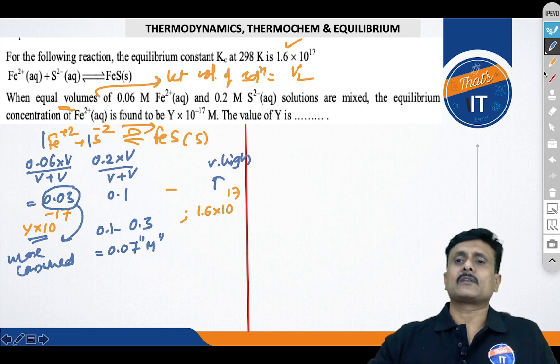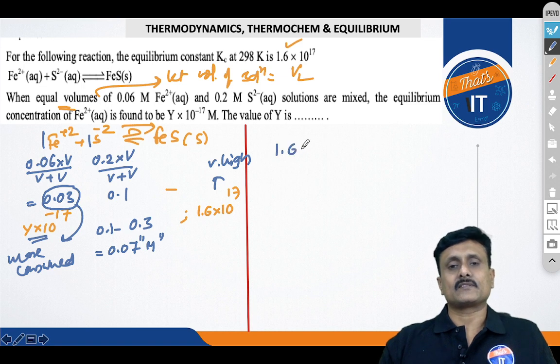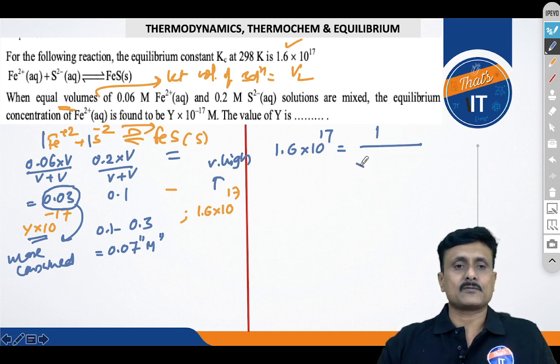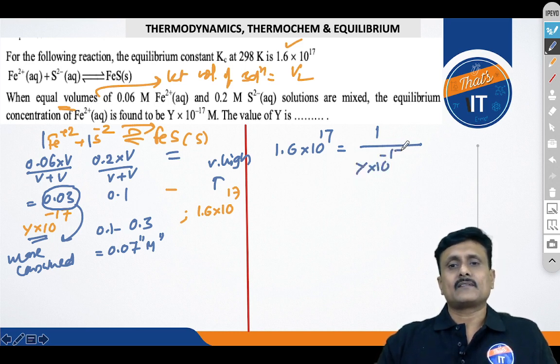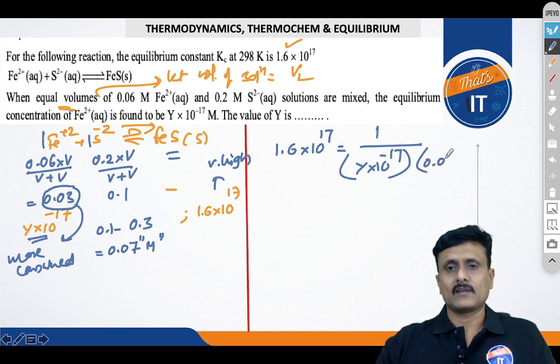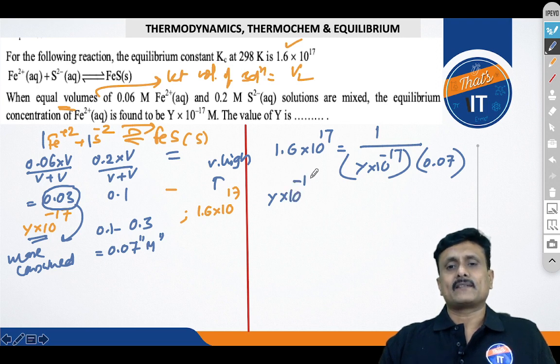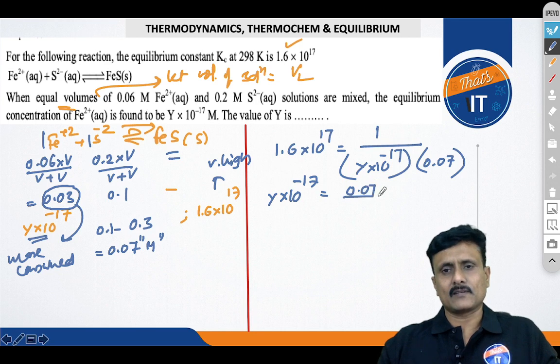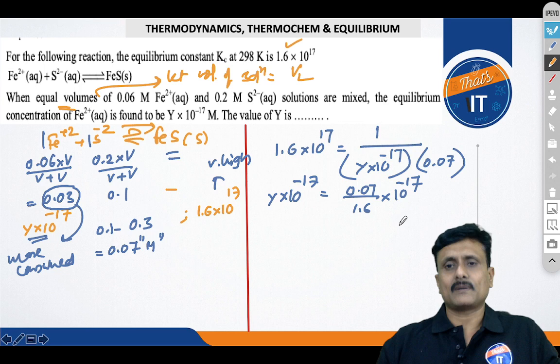Now you substitute the equilibrium constant: 1.6 into 10 power 17 is equal to the concentration of the solid, 1, divided by the concentration of Fe plus 2, y into 10 power minus 17, into the concentration of S minus 2, which is turning out to be 0.07. Therefore, y into 10 power minus 17 is 0.07 divided by 1.6 into 10 to the power minus 17. So your 10 power minus 17 gets cancelled and you will get your y value.